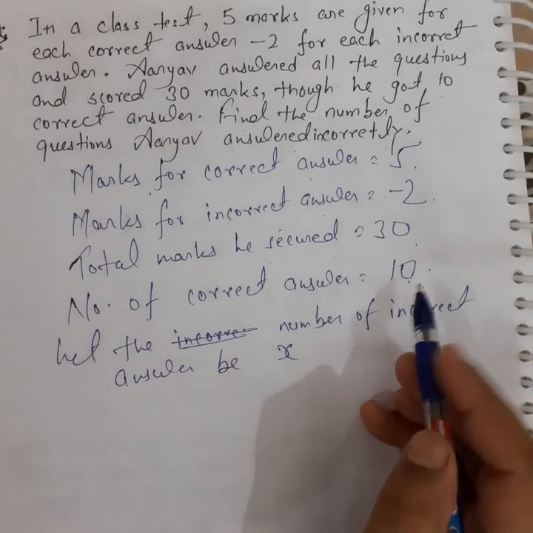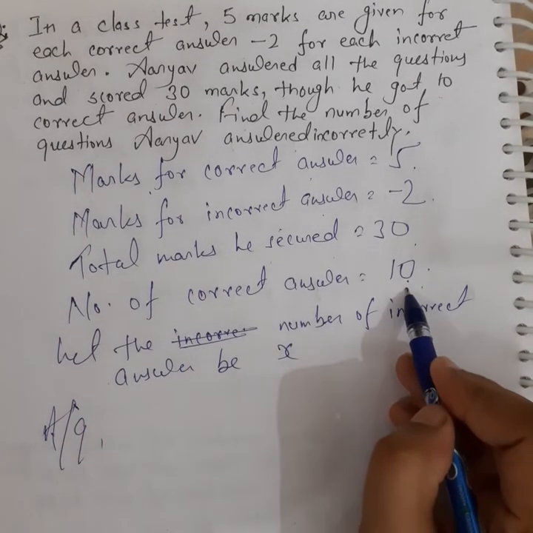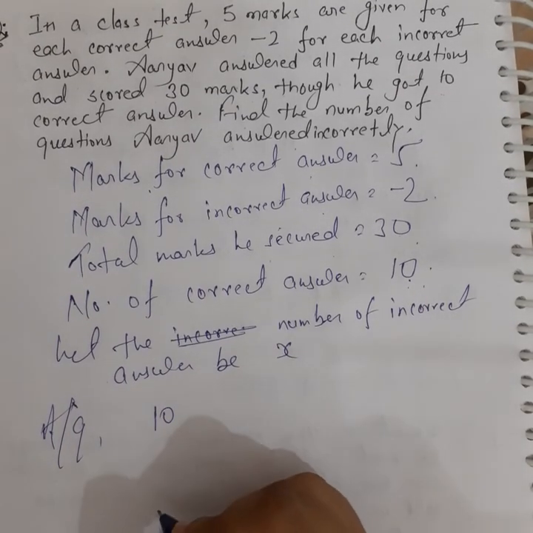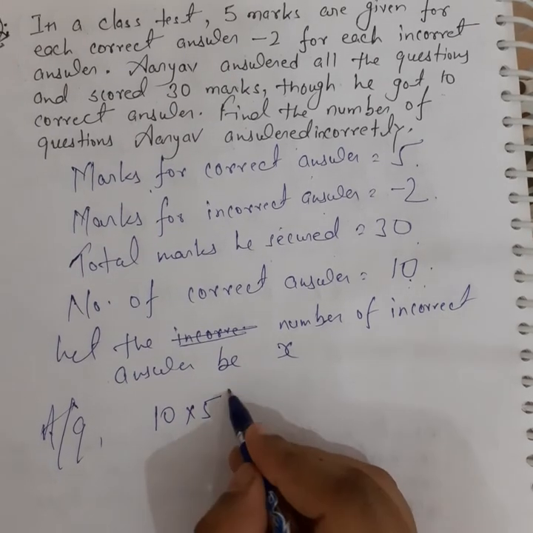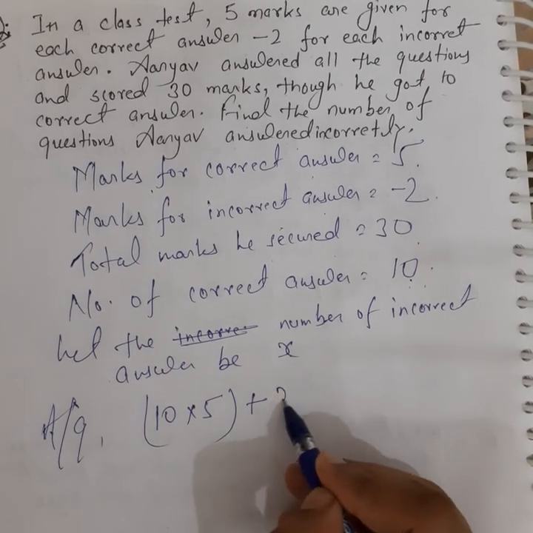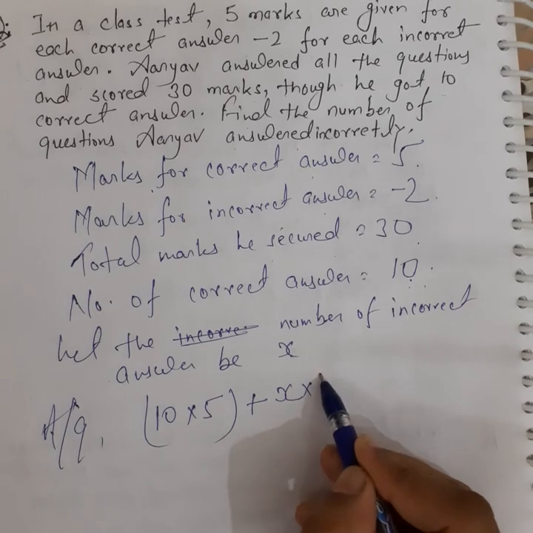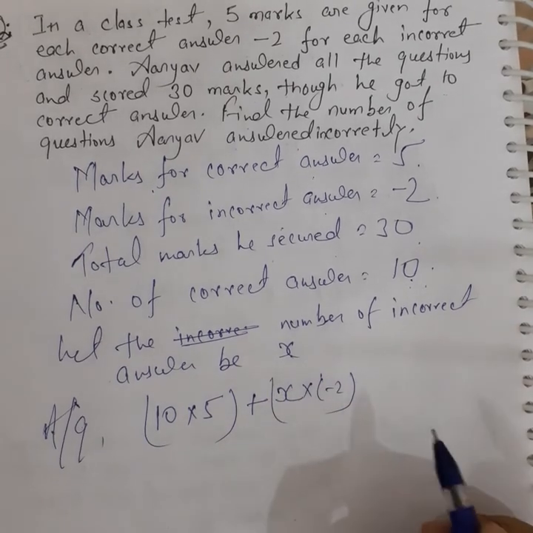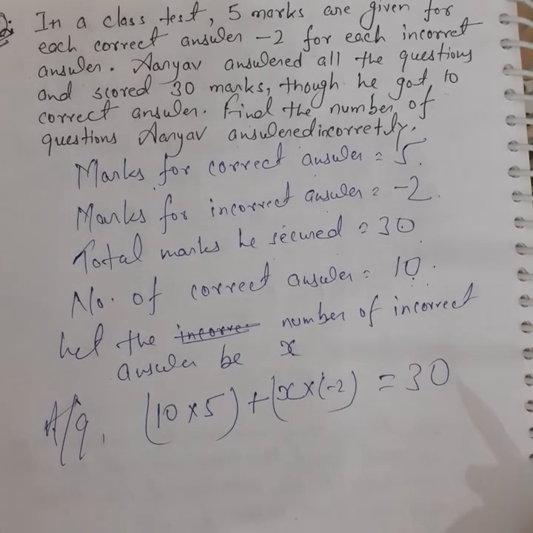Then according to question, number of correct answers is 10, and for each correct answer he got 5 marks, plus number of incorrect answers is x, and for each incorrect answer minus 2 marks will be deducted, and the total marks he obtained is 30.